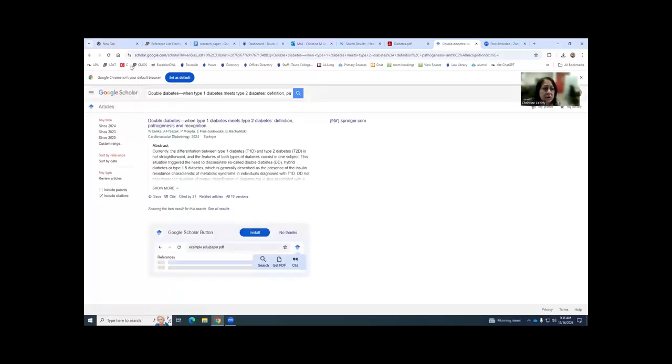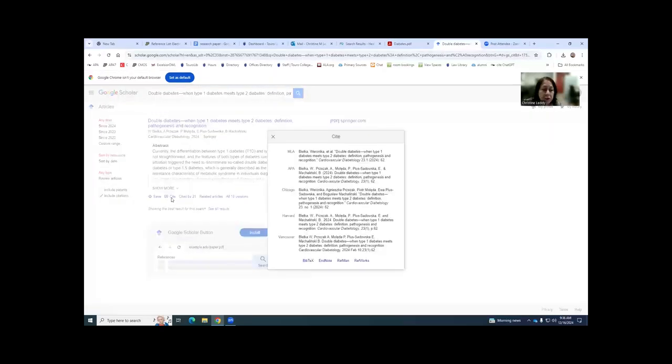You can just Google Scholar, or you can go to scholar.google.com, and it could be another great resource for citing. So you plug in the title of your book or your article, and then it's got this little cite option right here. You click it, and then it brings up the citations formatted, and then you just select which style you're using.